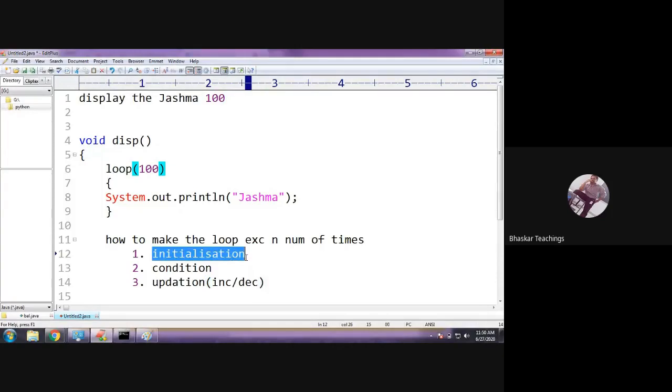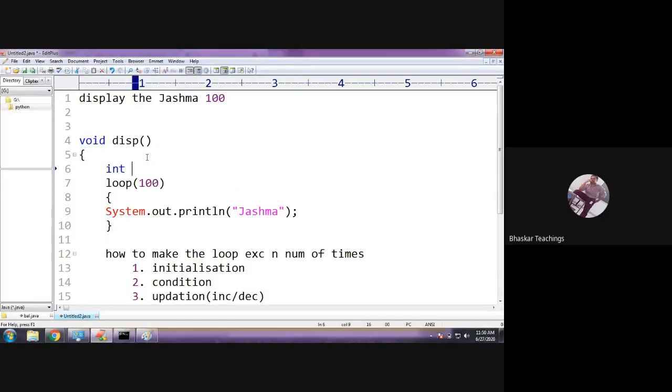So initialization means, suppose I have taken an increment variable i equals 1. This is initialization. Now based on this i only, I am going to make my loop run this many number of times. The process is I take i value 1. Now I'll keep on incrementing the i value, 1, 2, 3, 4, 5, 6 like that. And I'll put a condition here, i less than or equals to 100. That means this condition will be true until the i value is 100. So initially it is 1. 1 less than 100, true, right? Yes, it is going to execute.